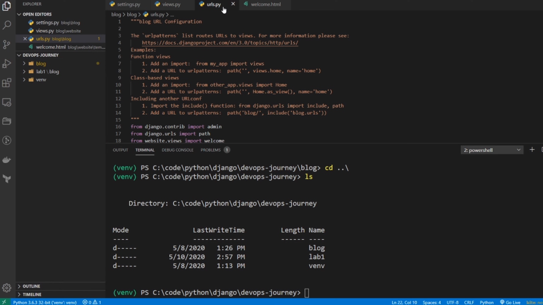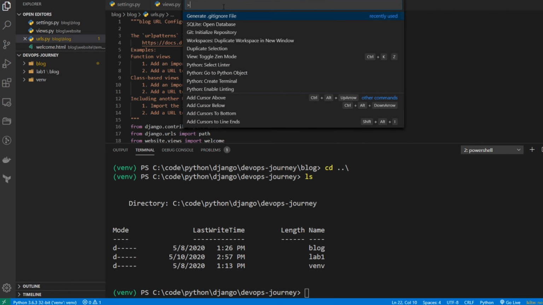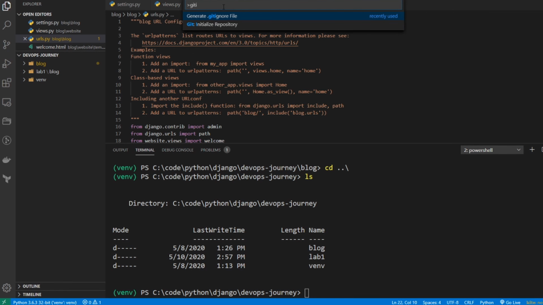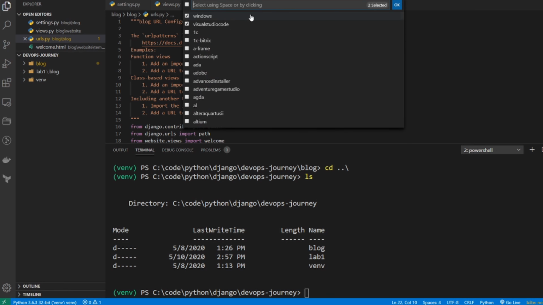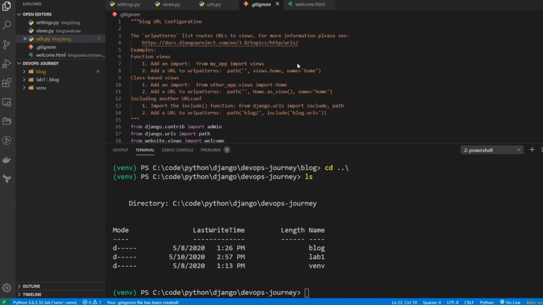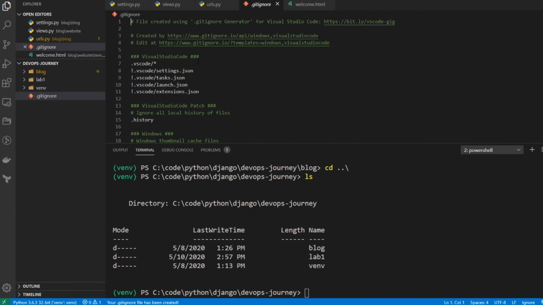I'm going to hit Control-Shift-P, and then I'm going to type gitignore. This is an extension I have for generating gitignore files. You can download this extension, just search for it in the extensions of Visual Studio Code. So I'll click that, and then I'll just include Windows and Visual Studio Code, and hit OK, and you can see that it automatically generates a bunch of stuff.